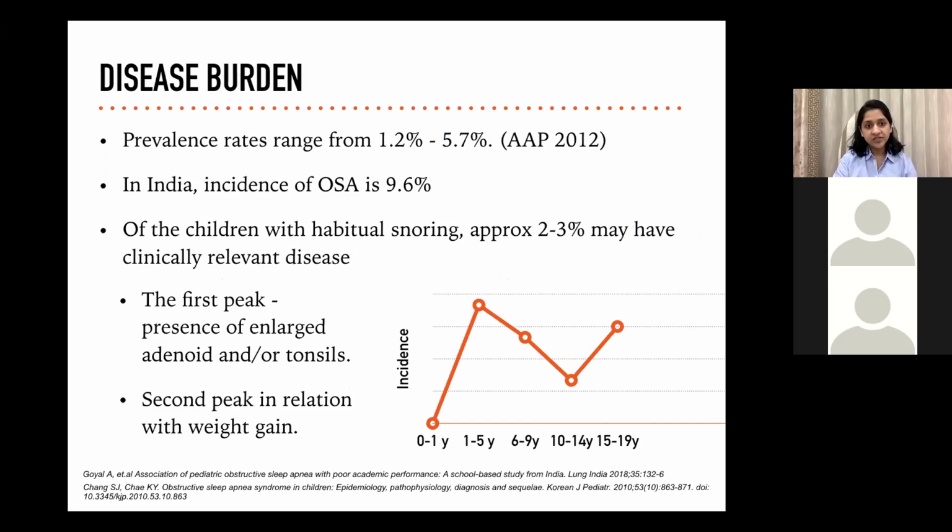It is not an uncommon disease. The prevalence rates range from 1.2 to 5.7%. In India, the incidence of OSA is nearly 10%. Of the children with habitual snoring, approximately 2 to 3% may have clinically relevant disease. In the pediatric age group, OSA occurs in 2 peaks. First peak is around 3 to 6 years, where the main reason is upper airway obstruction because of enlarged tonsils or adenoids. And the second peak is in the adolescent age group, 15 to 19 years, where it is associated with weight gain.